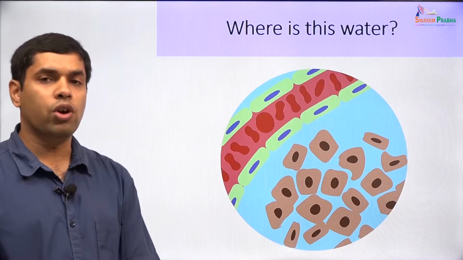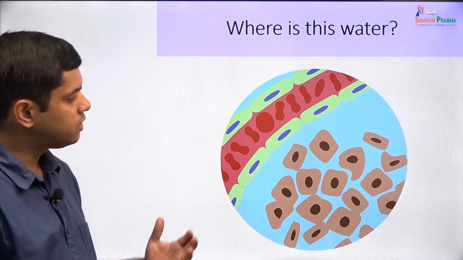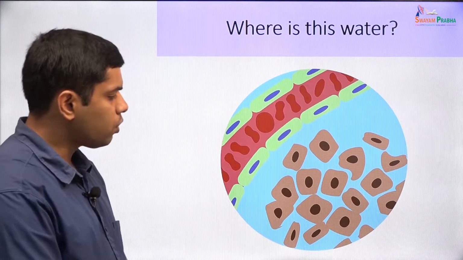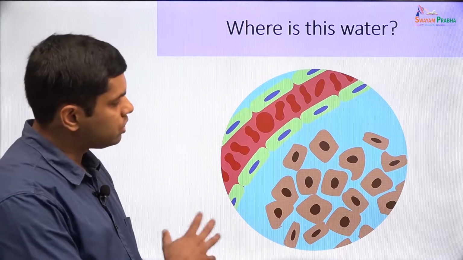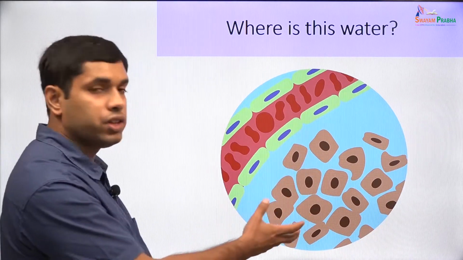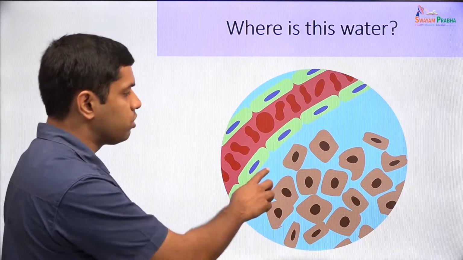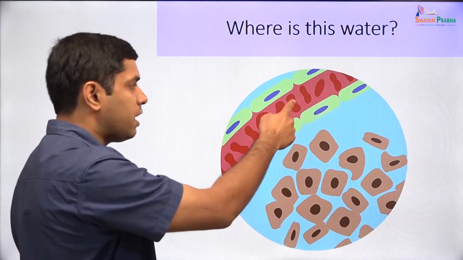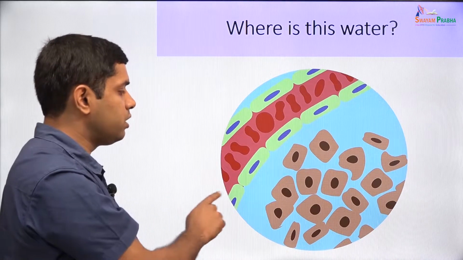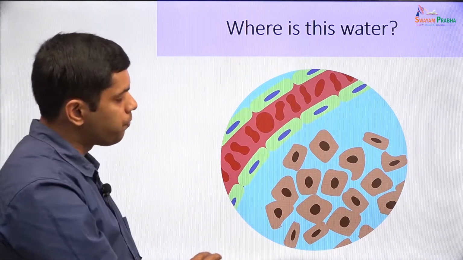Now, where is this water present? We said 60% of the body is water. Where is this water present? So, in this figure, you can see cells, you can see the fluid that is just around the cells. This is a capillary having the RBCs within it. This is the capillary endothelium.